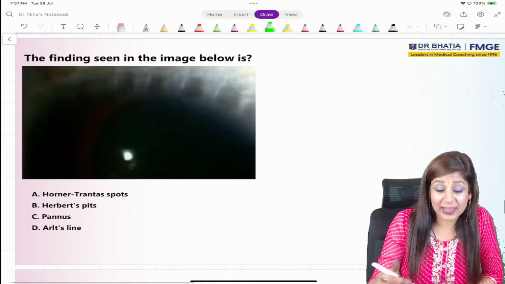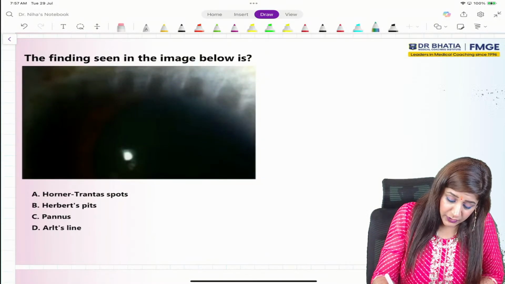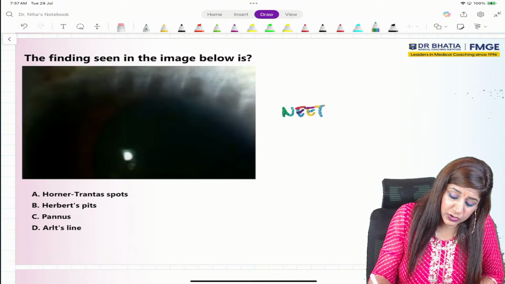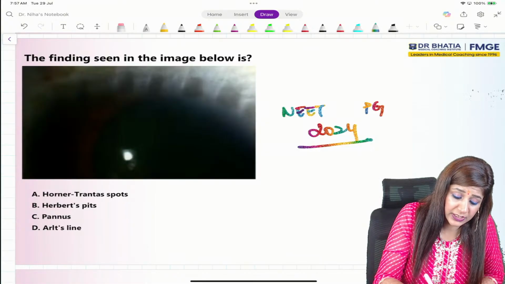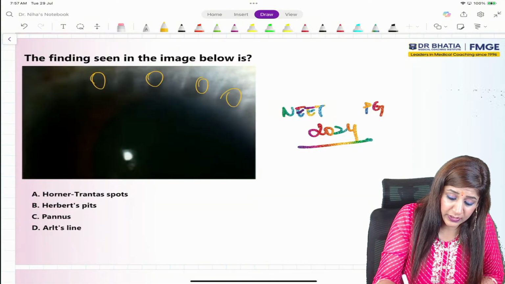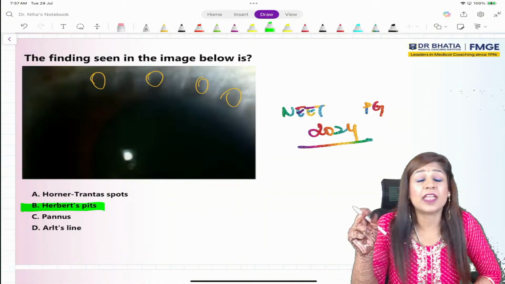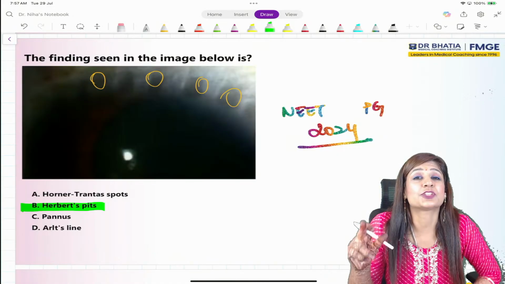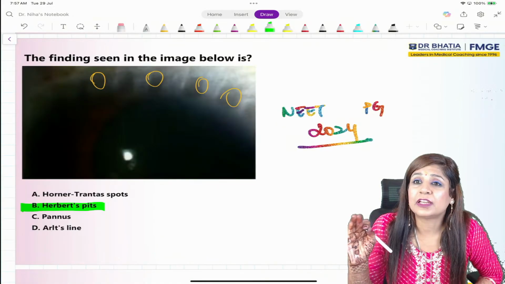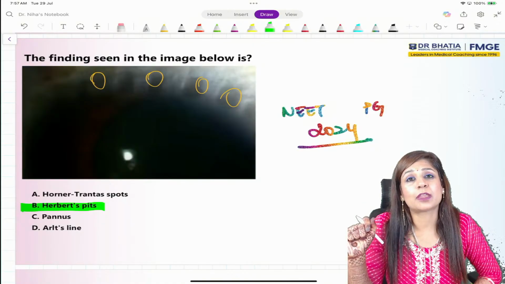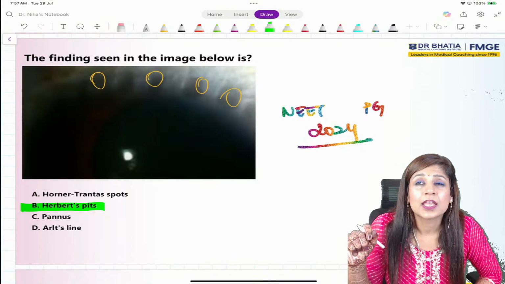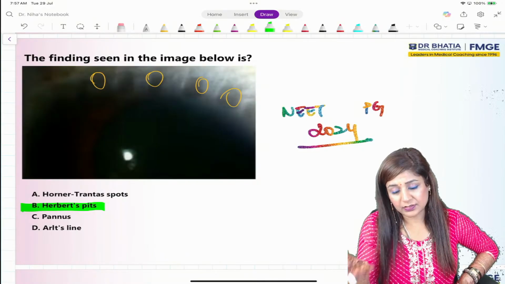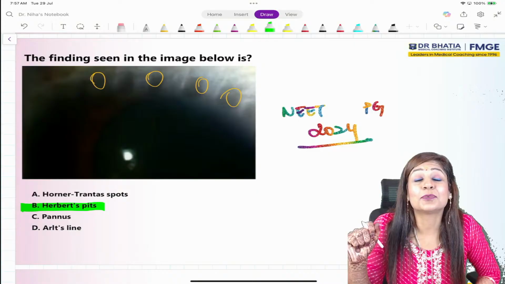Then again, another question which came directly from NEET PG 2024. You can see these are actually the Herbert pits. And if you remember, I told you every time in the sessions and the class also that definitely you can get one question from trachoma, because trachoma was eliminated very recently, in 2024.